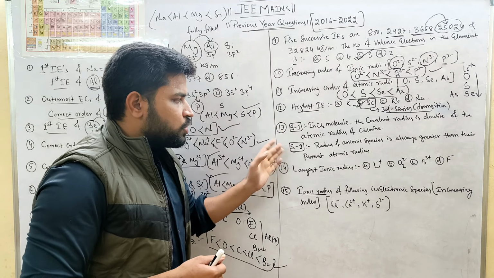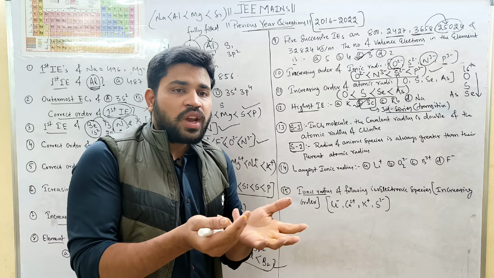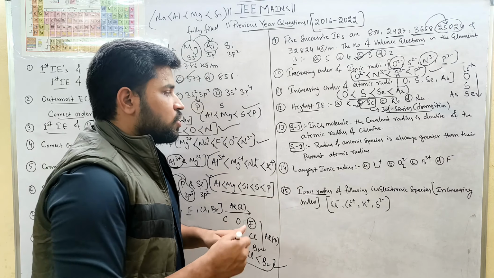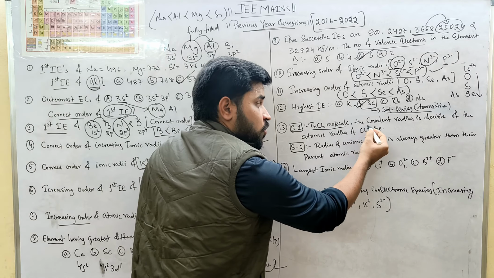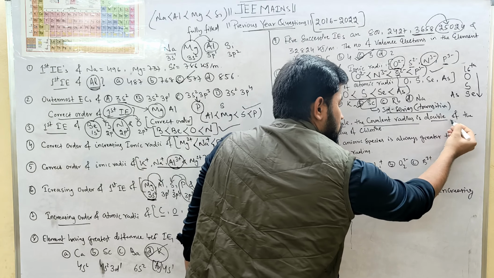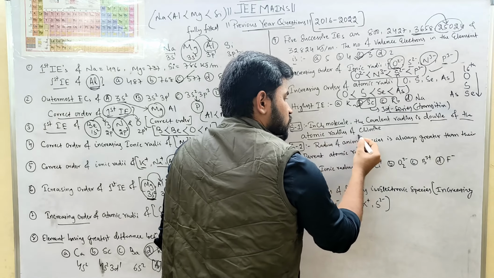Next, they are given two statements. We have to see which one is right. Are you getting my point? In statement 1, in the Cl2 molecule, the covalent radius is double the atomic radius of fluorine.